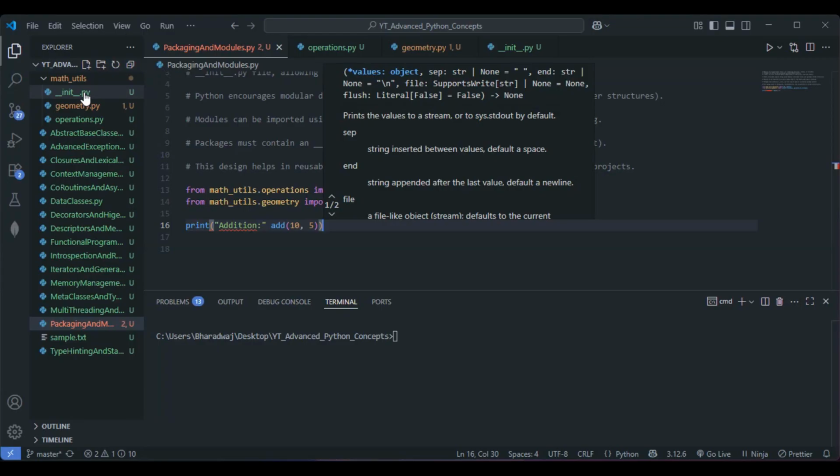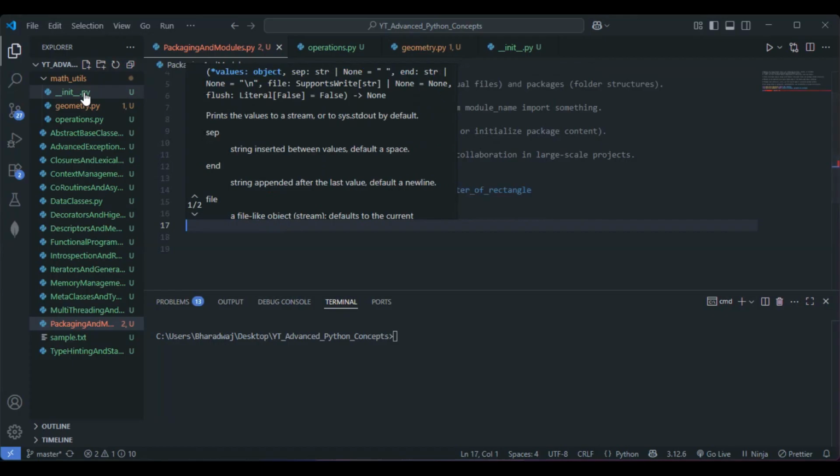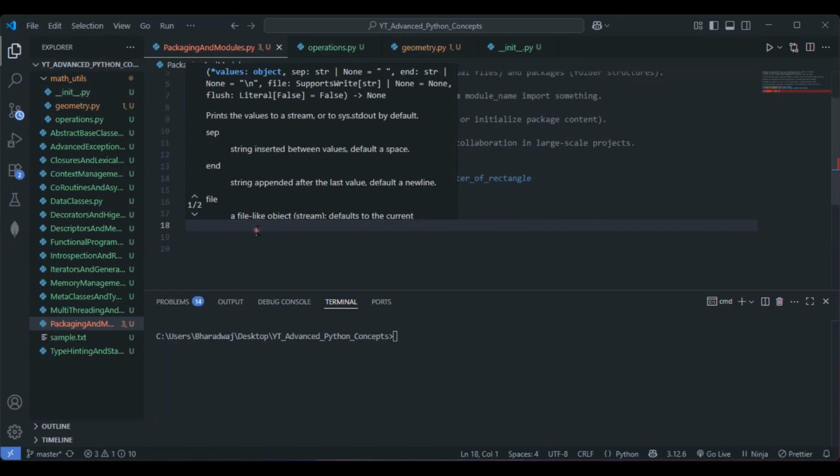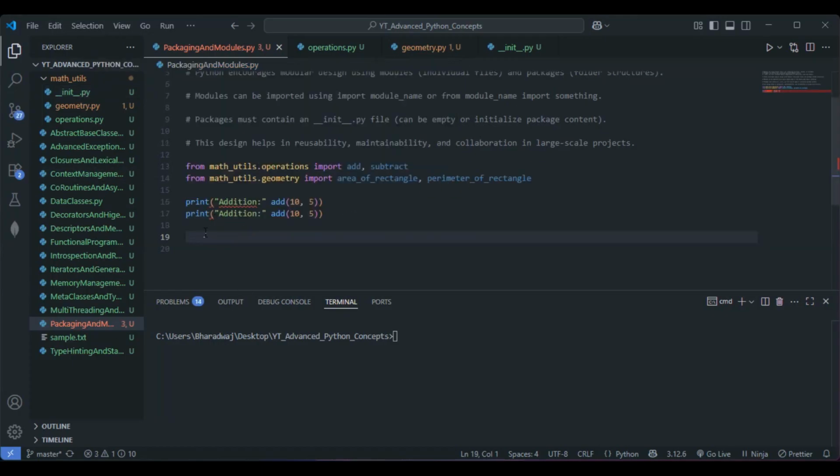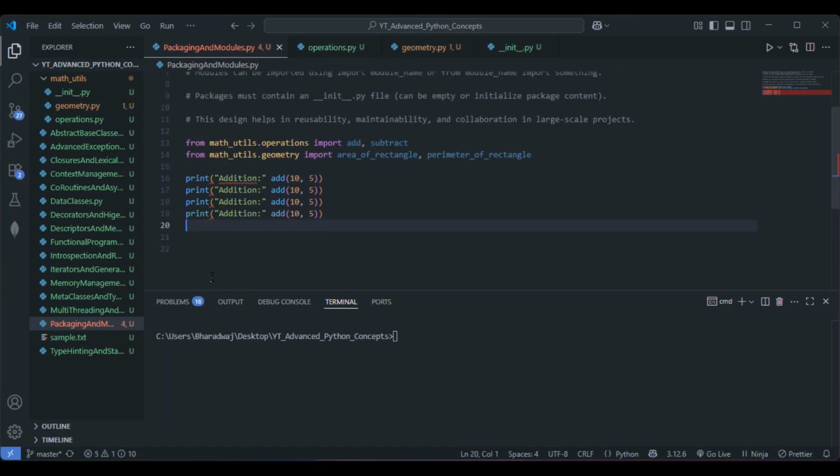So this is the main file, basically, in simple terms. Let me copy this one and paste it quite a few times here. This is fine. Instead of the addition, let me go with a subtraction here. We have considered the subtract function, right? So this is fine. Let me give 10 comma 5.